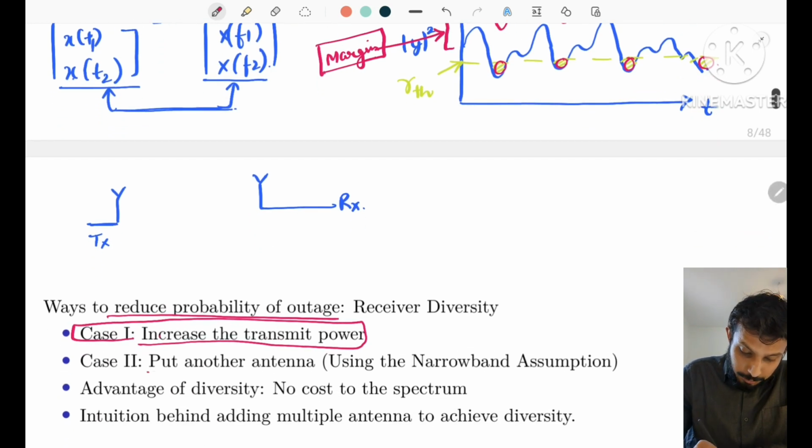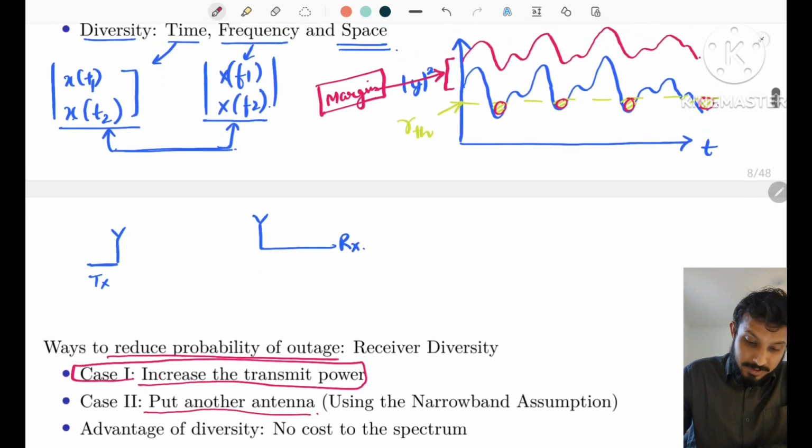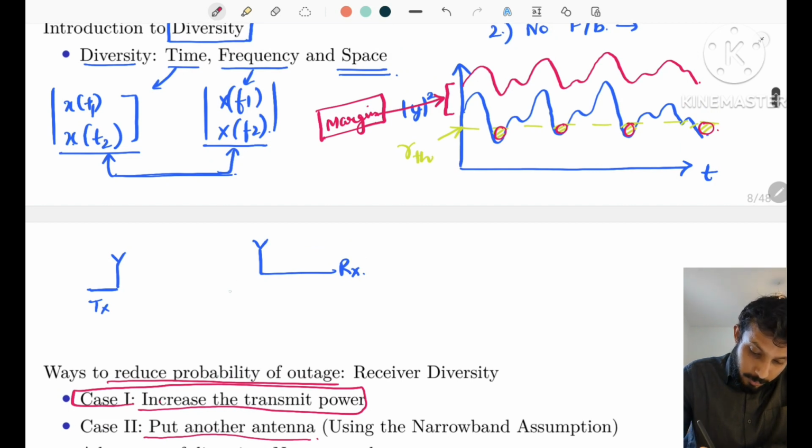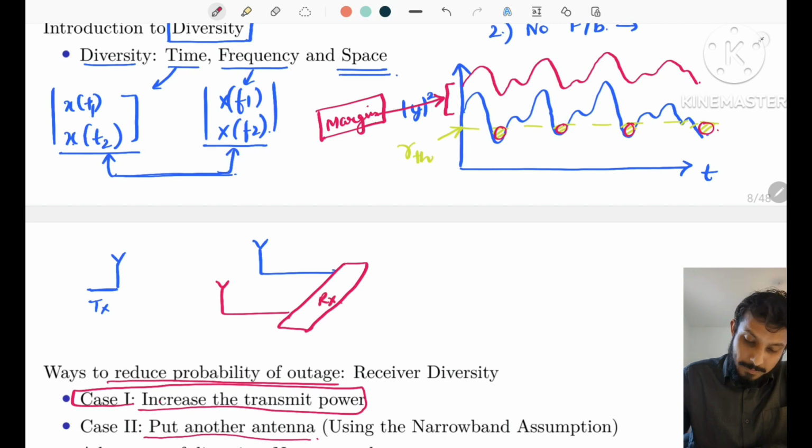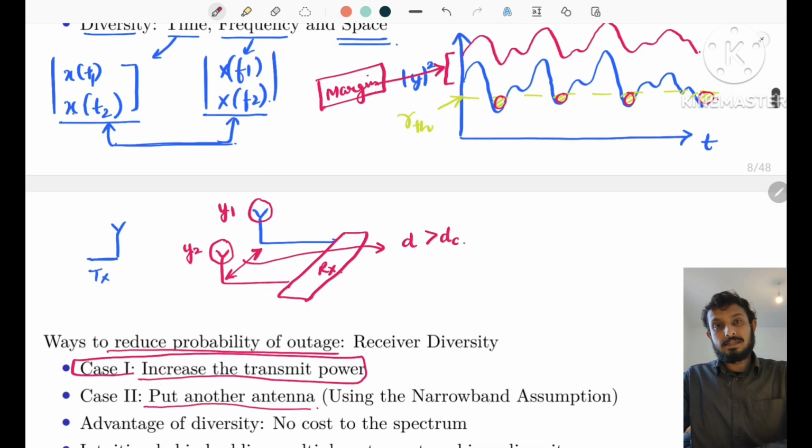The other case is to put another antenna at the receiver. So when I put another antenna at the receiver, this is the same receiver. And the antennas should be placed such that the signal received at this antenna, let's say Y1, and the signal received at antenna Y2 must be uncorrelated. And to achieve this decorrelation, this distance D should be greater than the coherence distance Dc.